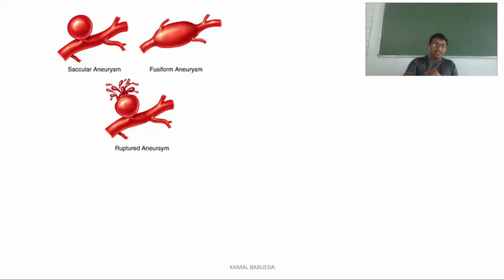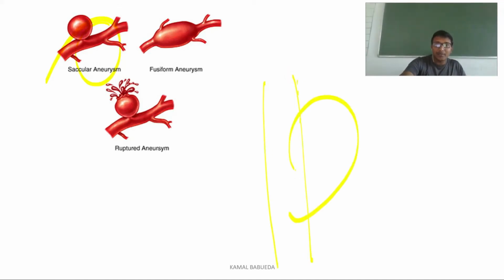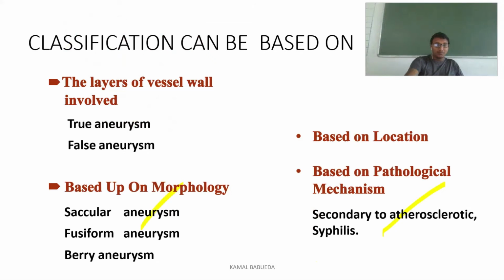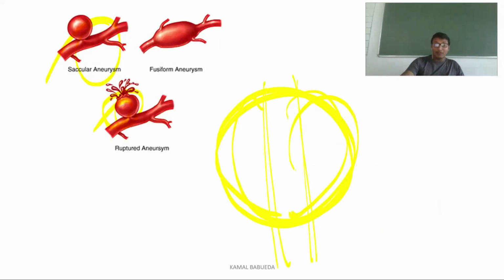So as we are discussing based on the morphology, we have saccular aneurysm and fusiform aneurysm. Saccular aneurysm means the aneurysm is only at the side of the artery. If it is fusiform aneurysm, here you can see the bulge all around the artery. In a ruptured aneurysm, you can see how the blood is filling outside. So this is the morphology. And if it is berry, these berry structures mainly occur in the brain. It will be like fusiform only, but the shape will be a berry shape.